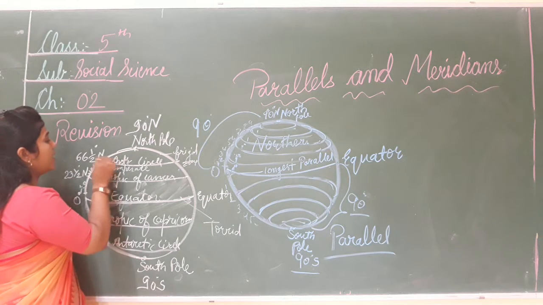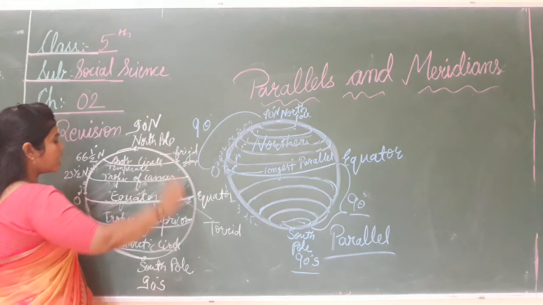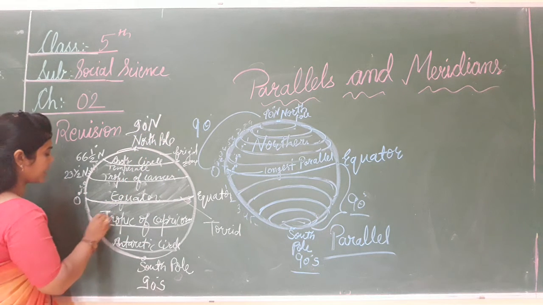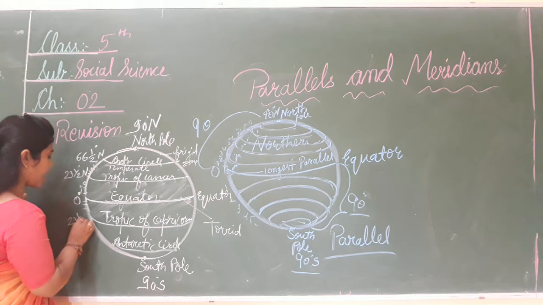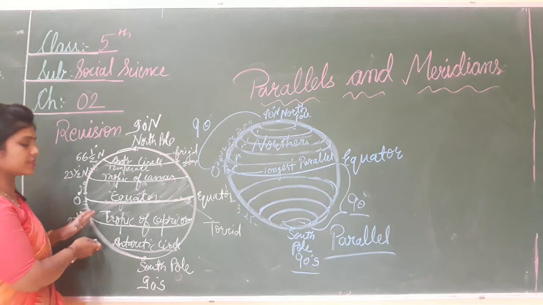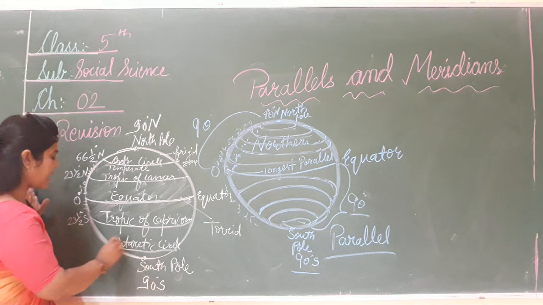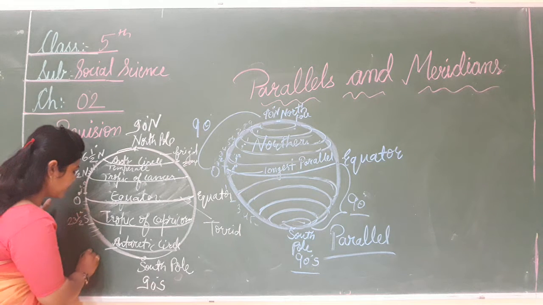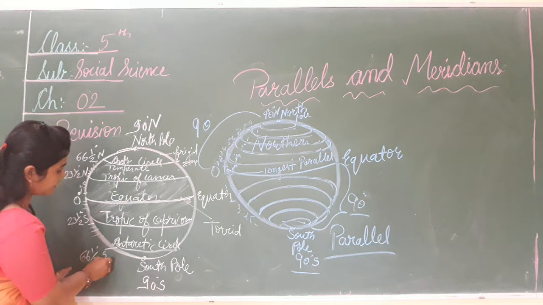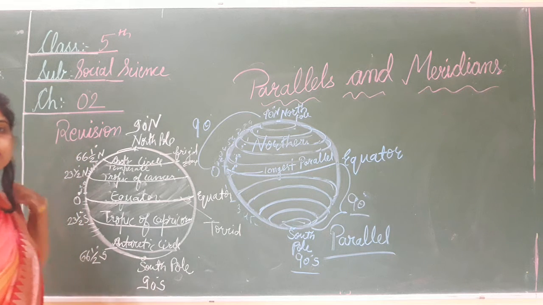Arctic Circle किसमें आता है बेटा? 66 and half degree north, and 90 degree north, that is the North Pole. And same for the Tropic of Capricorn: 1 degree, 2 degree, 3 degree, 4 degree, it lies on 23 and half degree south, because this is the southern hemisphere. So we write S for southern hemisphere. Now the Antarctic Circle again: 24, 25, 26, 27 degree, and at 66 and half degree south lies the Antarctic Circle, and 90 degree south is called the South Pole.